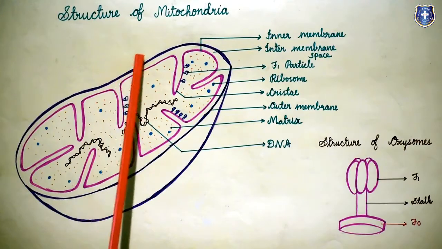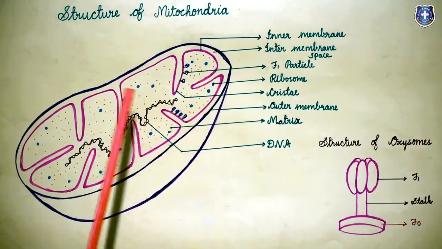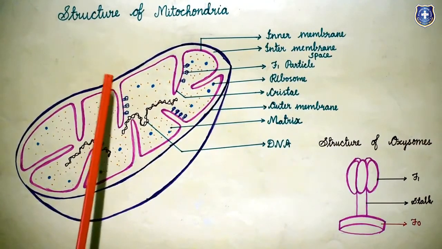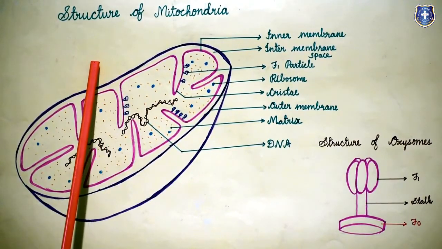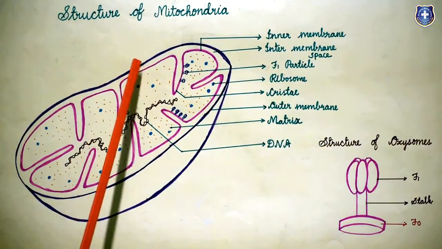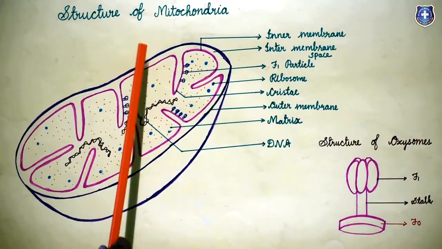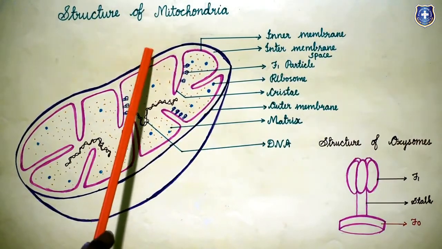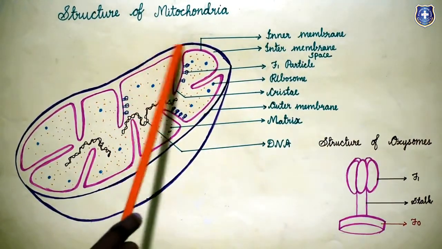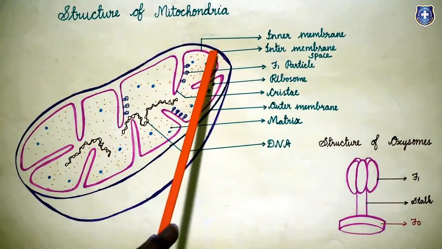It is a smooth membrane. It has the capacity to pass molecules in and out of the organelle, so it is a permeable membrane. The membrane has foreign molecules, that is proteins. These proteins make channels to pass the material through this membrane.